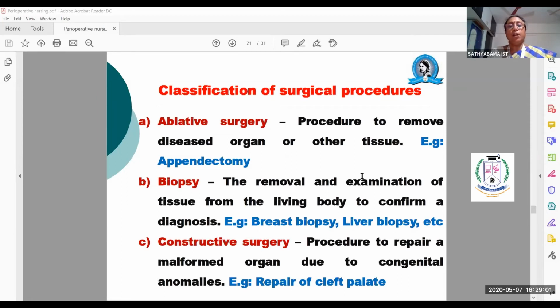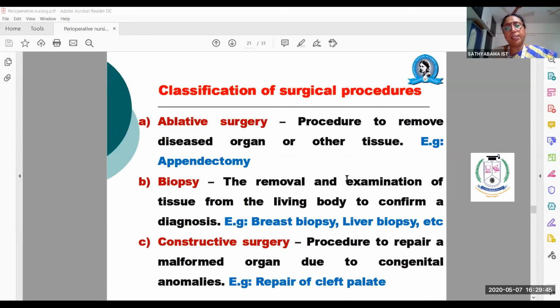Appendectomy means removal of the appendix. The appendix is a small extension of the large intestine. So what is the cecum and appendix? All these things you would have studied in anatomy, right? When this appendix gets inflamed, it is usually treated with Metrogyl or Flagyl with another broad spectrum antibiotic. If it doesn't get treated and the patient still has McBurney's pain, that exact site is called McBurney's point, where the dancers keep their hands on both sides and dance. The right side is exactly where you have the appendix.